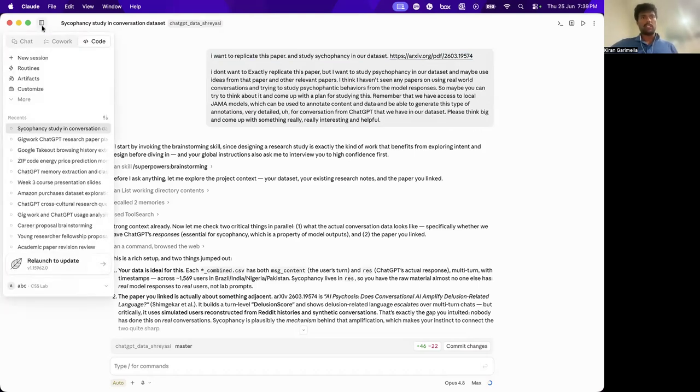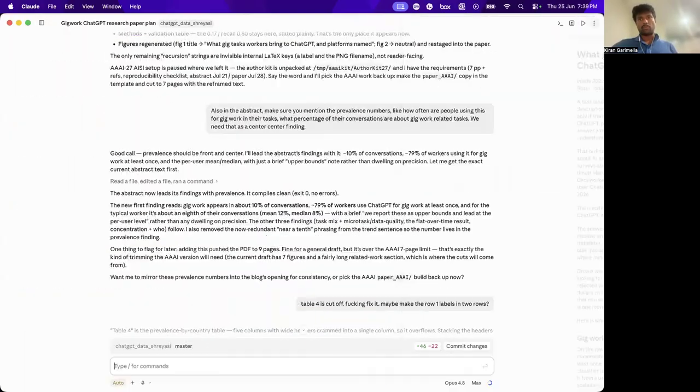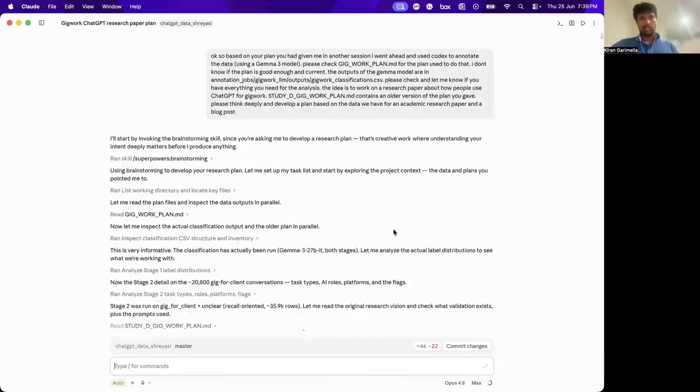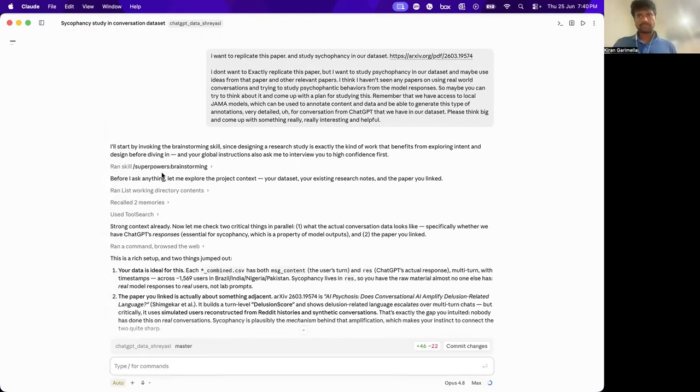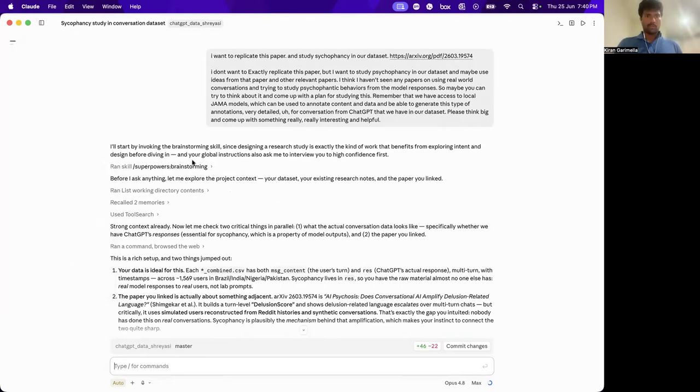Or I have another project where I'm trying to look at gig work, like this blog post I wrote with that. This is a huge thread that I've been trying to do. Here I'm saying I used Codex to do this study on gig work. There are a bunch of these sorts of ideas. I have around 3 projects running in parallel right now. One is the gig work, the other is this, and there's one more which I'm doing with Codex. I'll show you that as well.